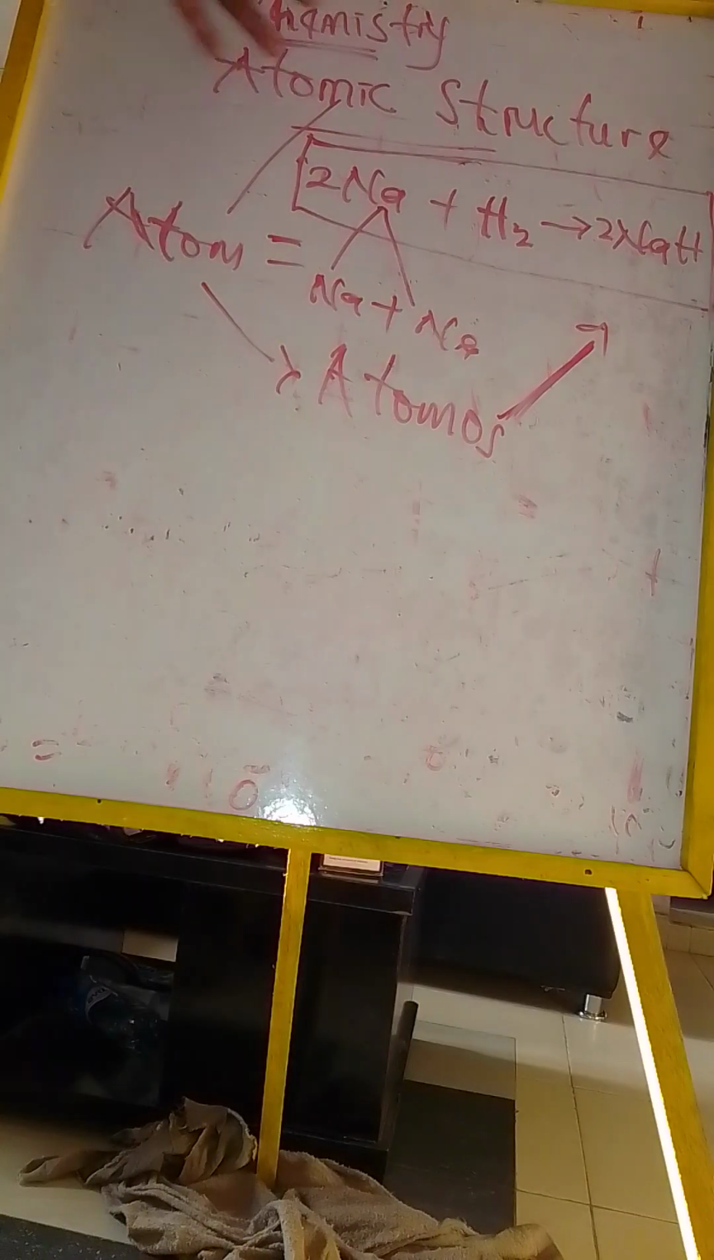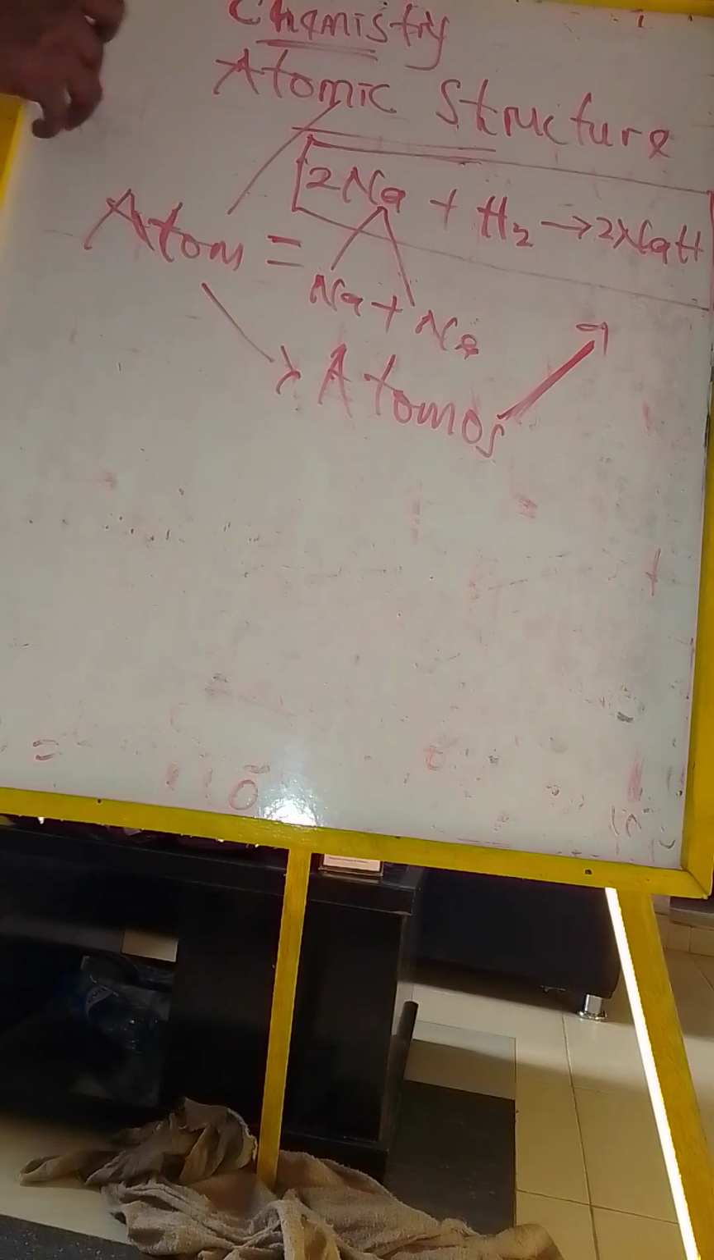Now we are looking at what we call atomic structure. Basically, an atom is very tiny. An atom cannot be seen with our naked eyes, but can be seen through what we call X-ray studies.